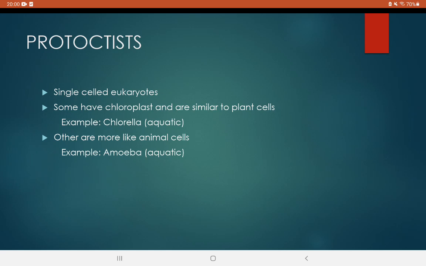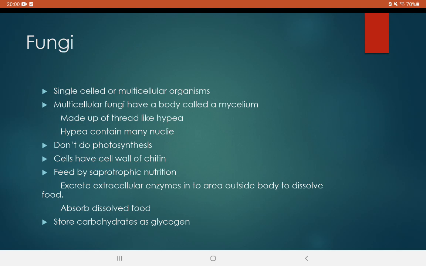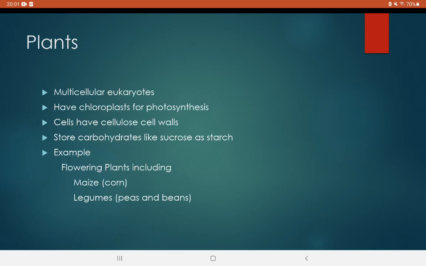Fungi. Now, fungi are single-celled or multicellular organisms. Multicellular fungi have a body called a mycelium made of thread-like hyphae. Hyphae contain many nuclei. They don't do photosynthesis. Cells have a cell wall of chitin, and they feed by saprotrophic nutrition. They excrete extracellular enzymes into the area outside the body to dissolve food. They absorb the dissolved food and store carbohydrates as glycogen.